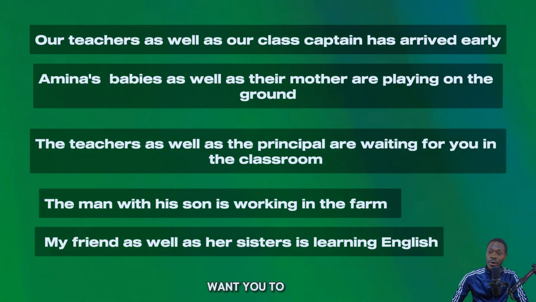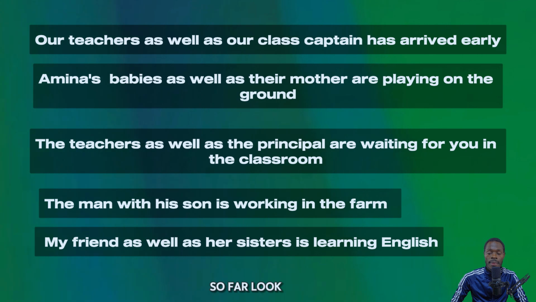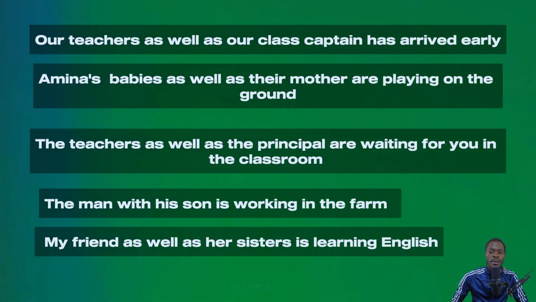So I don't want you to forget what we have discussed so far. Look at this sentence, for example. If I say bread and butter is my favorite breakfast, use is, not are, because bread and butter together are considered what? A single food combination. That is one meal combo. This is the first rule.